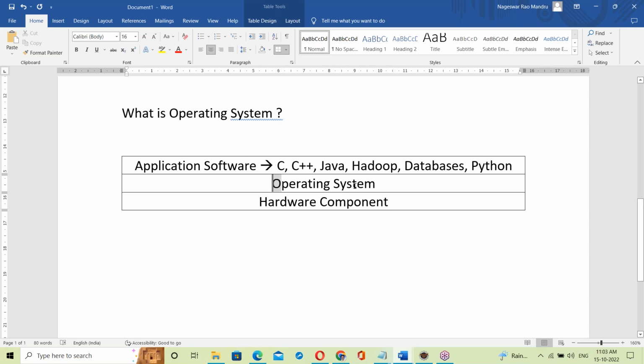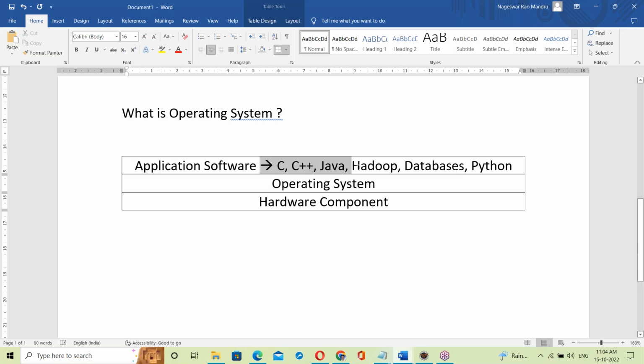The OS interacts with the hardware components. So the OS is system software interacting with hardware components. Except the OS, all are application software. There is an application software layer and a system software layer. The OS is the system software.